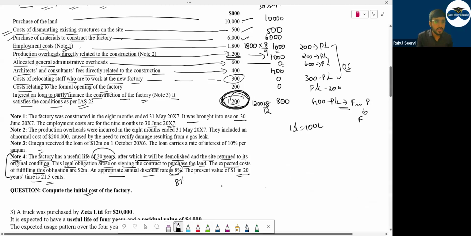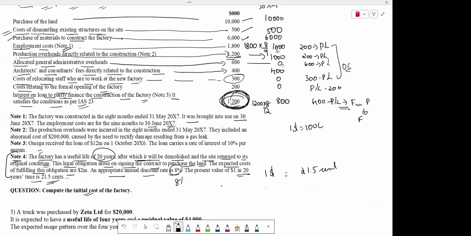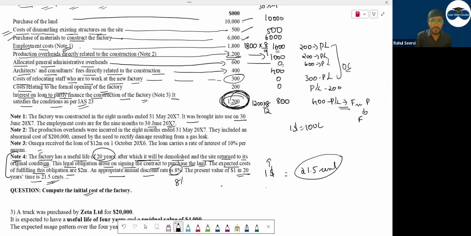See here now. ये तो clear है ना बेटे कि $1 is equal to 21.5 cents. Yes. This value is today. This value is future value. ये क्या है? Future value. This is today's value. Now if I say 21.5 cents is equal to $1, then how much can I convert this into dollar? Yes or no? If I convert this into dollar, can I say this will be $0.215?